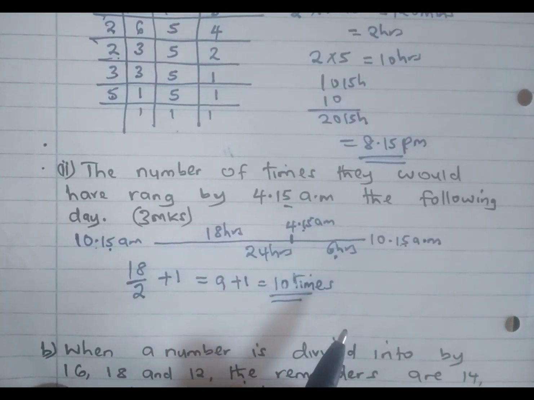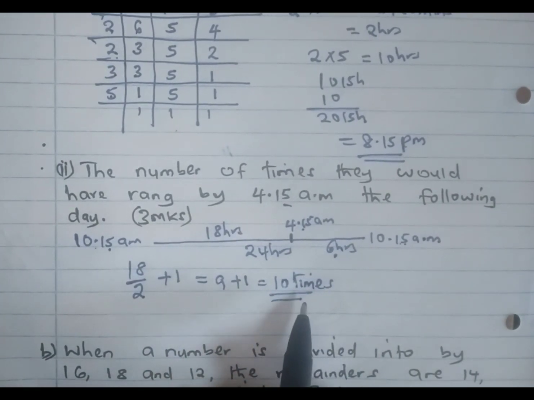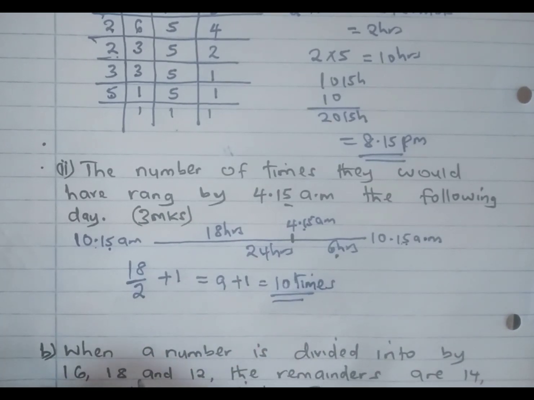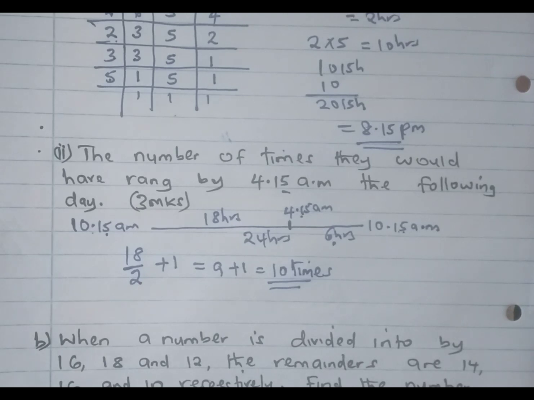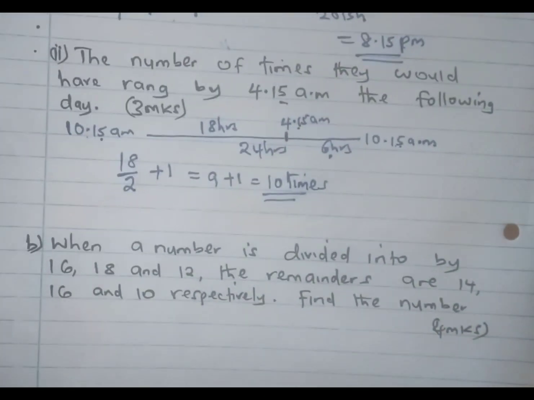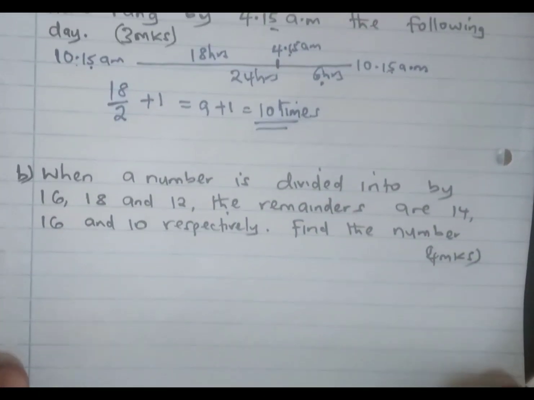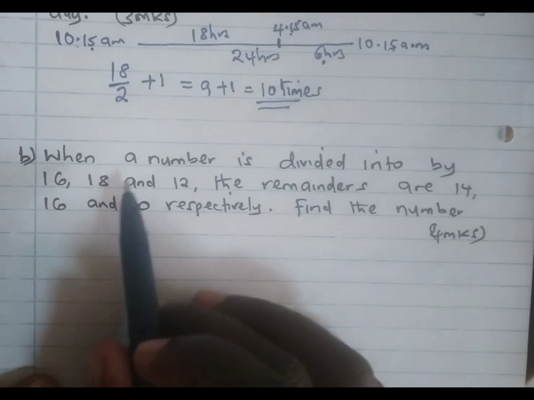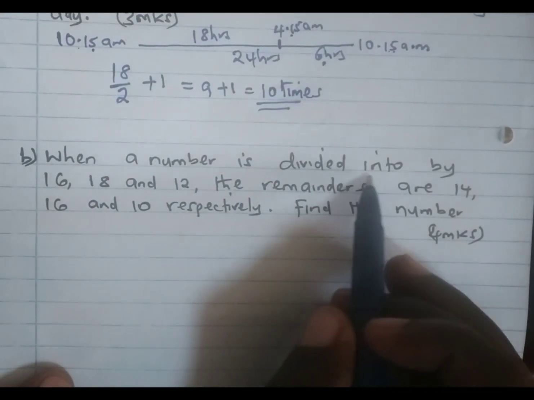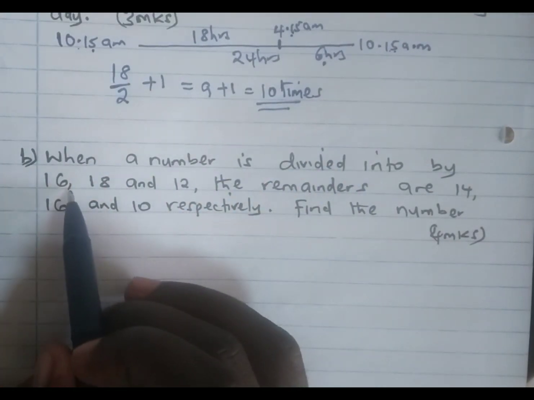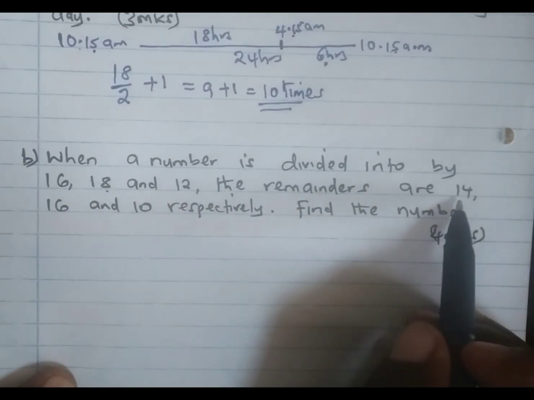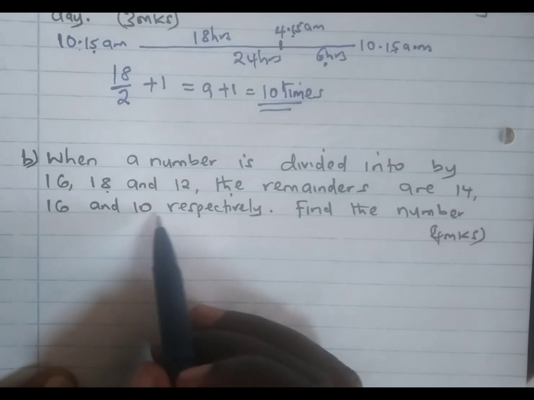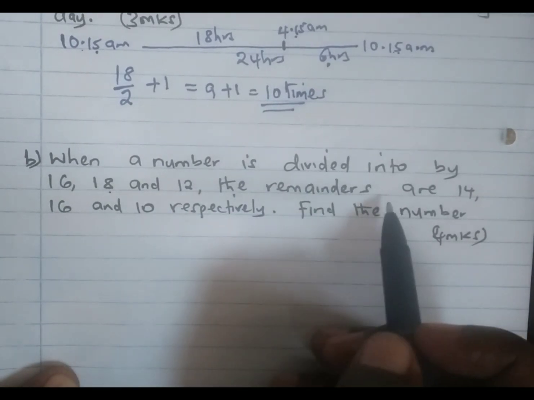That is one of the methods of doing this question, which is very, very direct. We proceed with part B of the question. The question reads, when a number is divided by 16, 18, and 12, the remainders are 14, 16, and 10 respectively. Find the number.